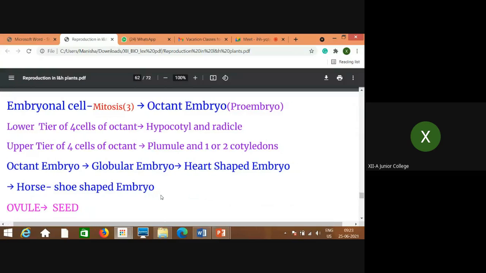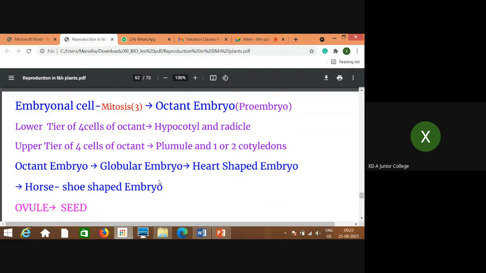Now we'll talk about the embryonal cell. What happens then? Consecutively, 3 mitotic divisions take place in the embryonal cell, which is the terminal cell towards the chalazal end, close to the endosperm, right? Why close to the endosperm? Because it needs nutrition, which is received from the endosperm by this embryonal cell.